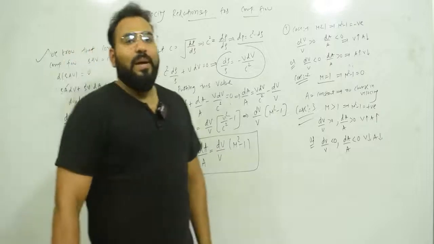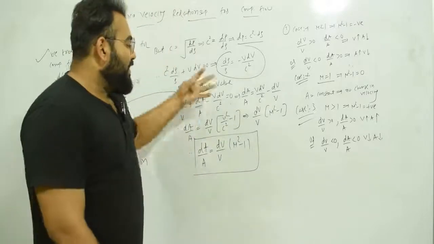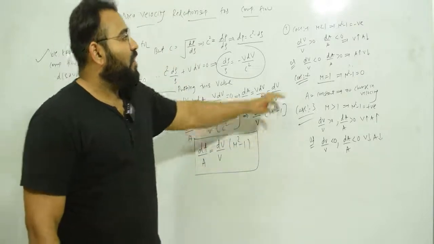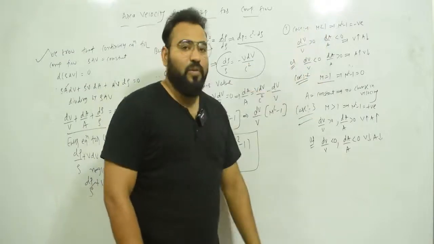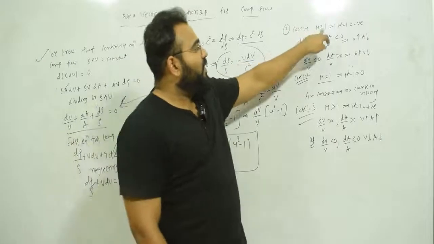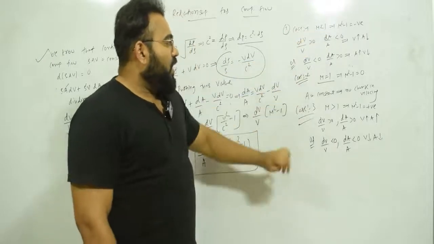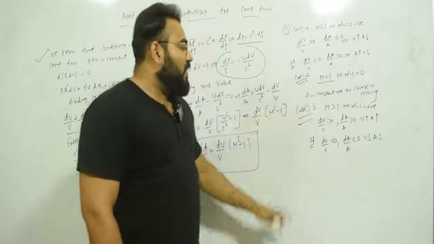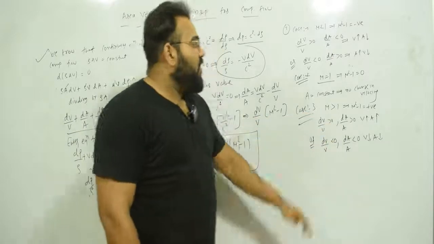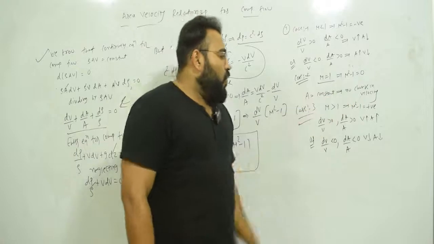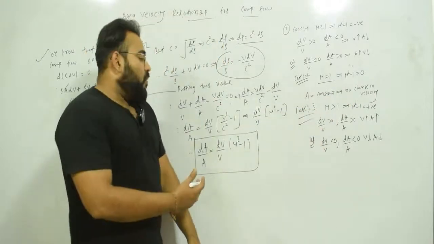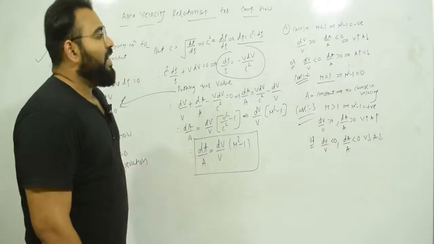In exams sometimes they will ask you to discuss this relationship for subsonic flow, sonic flow and supersonic flow. We know that for subsonic flow the Mach number is less than 1, for sonic flow M is equal to 1, and for supersonic flow M is greater than 1. So we have to discuss three cases: when M is less than 1, when M equals 1, and when M is greater than 1. What will be the relationship between area and velocity?